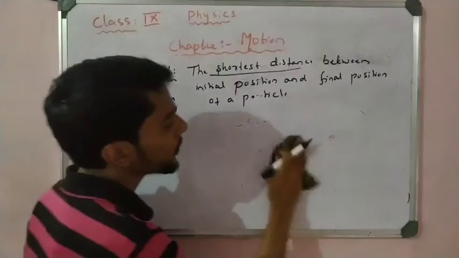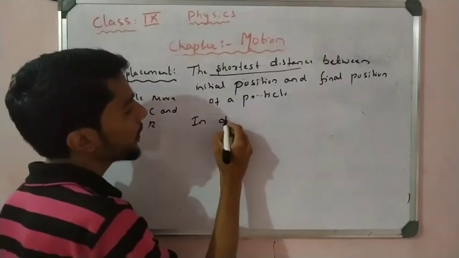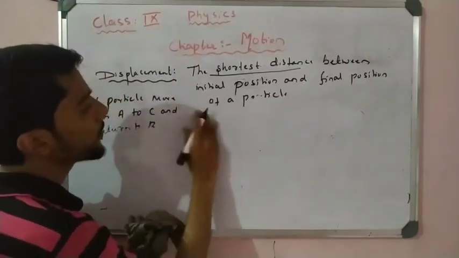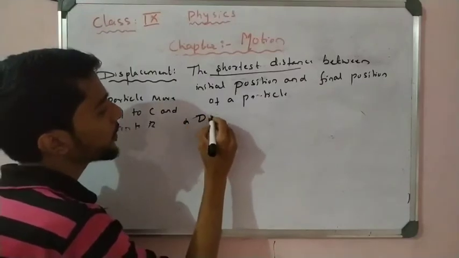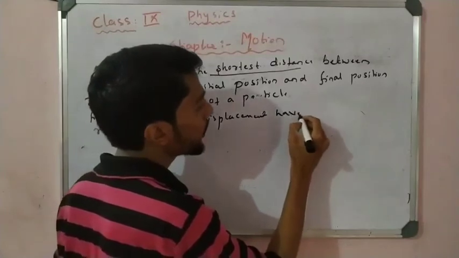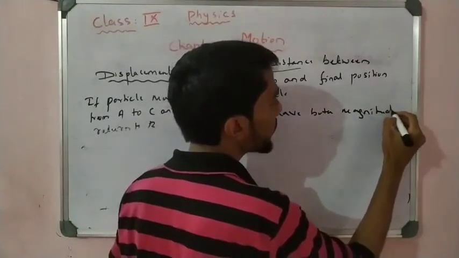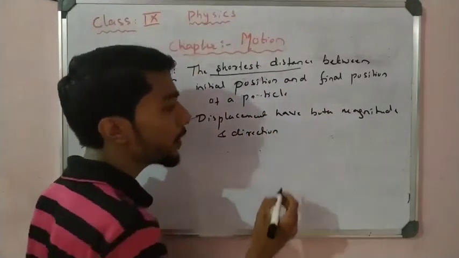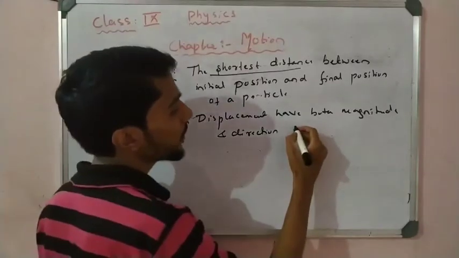So here, displacement has both magnitude and direction.